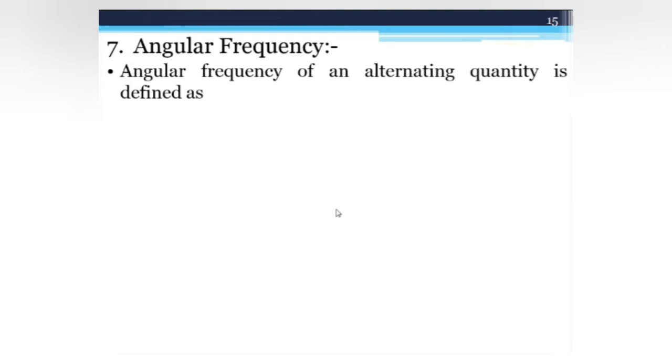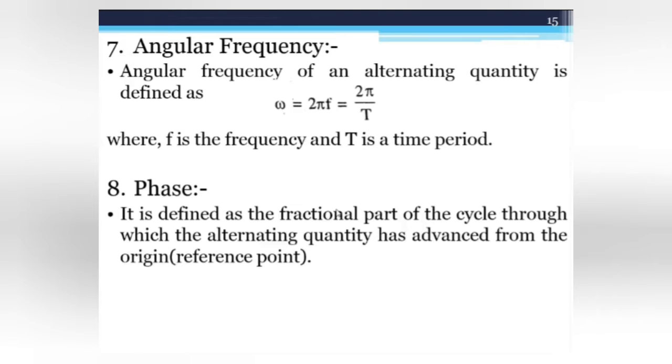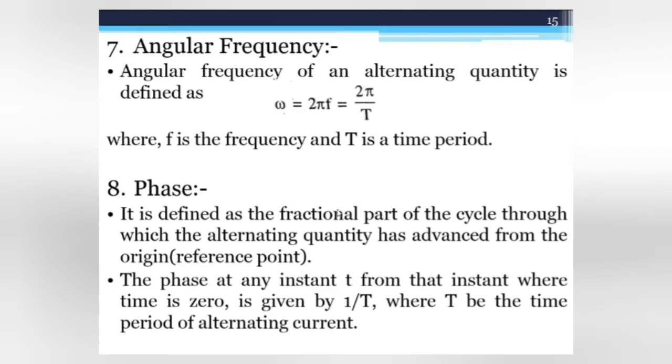After that, the next important term is angular frequency. It is denoted by omega, and omega is equal to 2 pi f or 2 pi by T, where T is the time period and f is the frequency. Next is phase. It is defined as the fractional part of the cycle through which the alternating quantity has advanced from the origin.